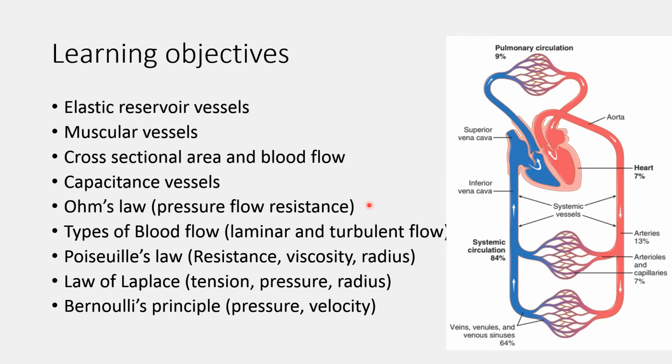And then I will explain the relationship between pressure, flow and resistance, that is Ohm's law. Different types of blood flow like laminar as well as turbulent flow. Poiseuille's law, which shows the relationship between resistance, viscosity and the radius of the blood vessel. Law of Laplace, which shows the relationship between tension, pressure and radius, as well as the Bernoulli principle, which shows the relationship between pressure and velocity.